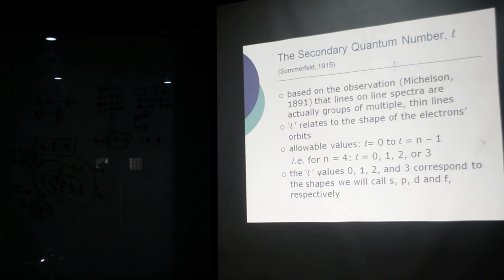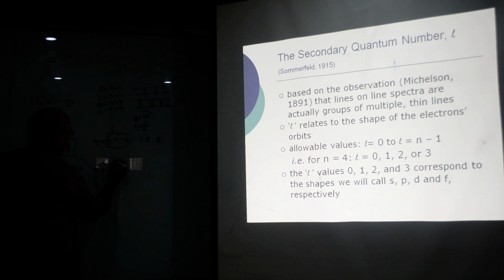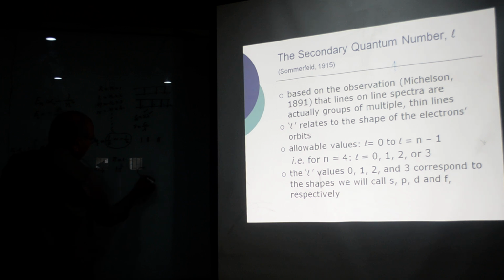Now the L value, which I have written here, relates to the shape of the orbitals. We have already discussed that if I take n is equal to 1, it has only one orbital, 1s2, and this orbital is always circular.